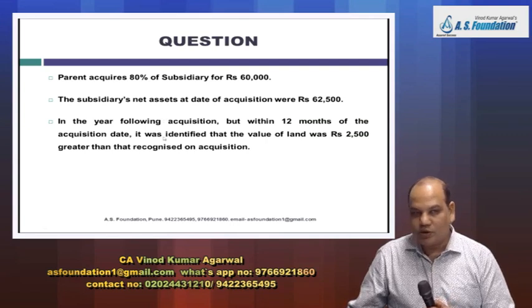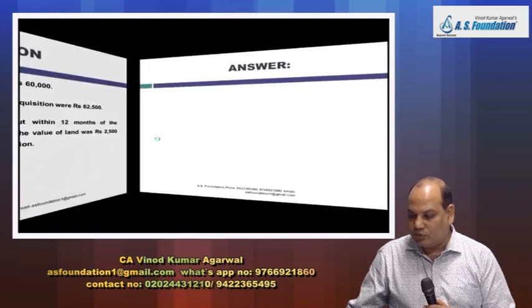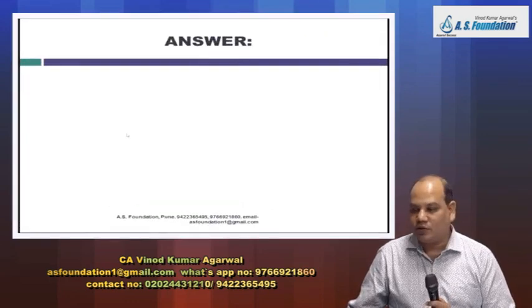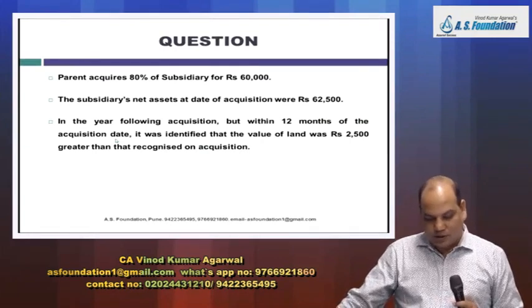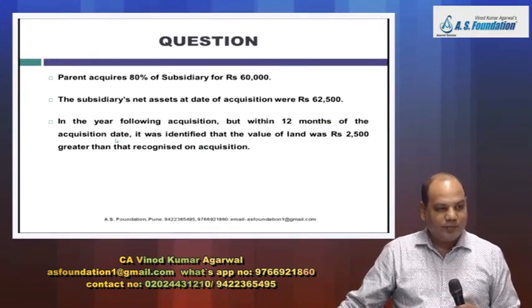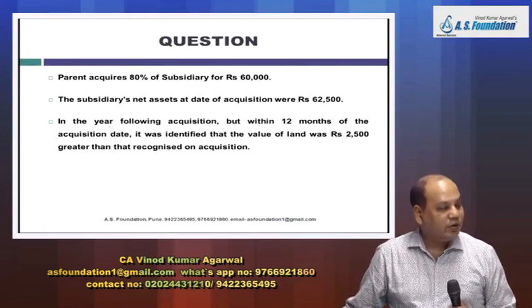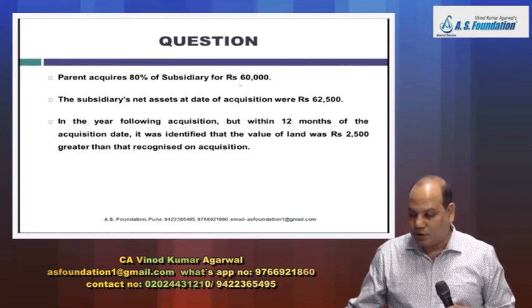Now this is a situation pertaining to date of acquisition. So you have to now do the necessary adjustment. Write down question, pass the necessary adjustment entry. So what is the necessary adjustment entry? But first I like to check how much was the goodwill recognized earlier.